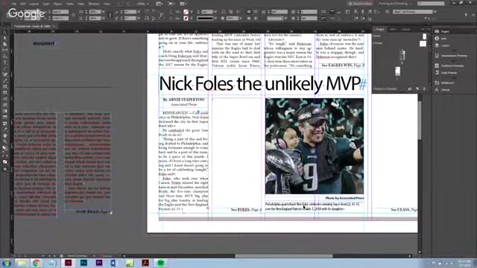Like you see how this Philly story, even though the text is an L, it makes one square unit. This Nick Foles story, even though the text is going to be two I's, makes one rectangular unit. And these will be one-legged text each, but they make square rectangular units. So you want the entire thing to be made up of a bunch of little individual boxes that make one unit at the end.